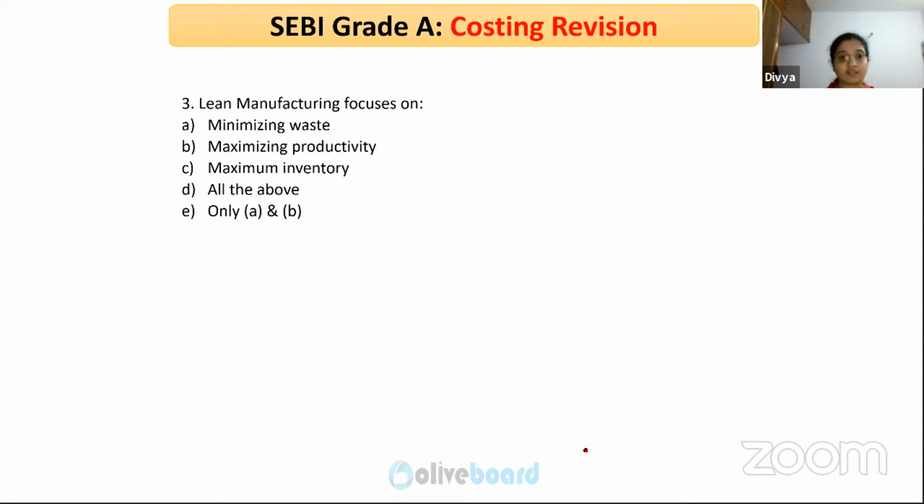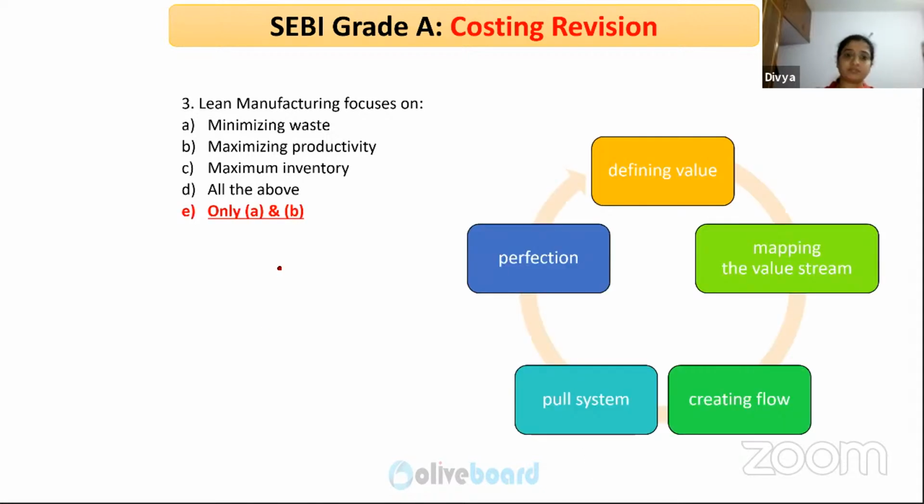So lean manufacturing focuses on minimizing waste and maximizing productivity. You should define the value. What your activities are, whether value adding or non-value adding. Analyze it, map the value stream. That is, identify what is adding value, go with that and create a flow.